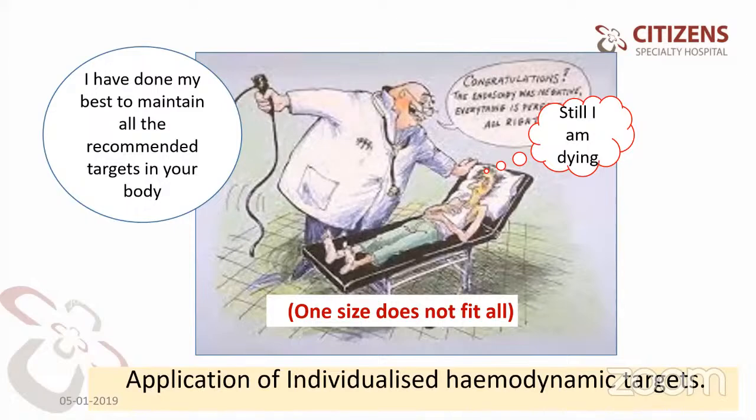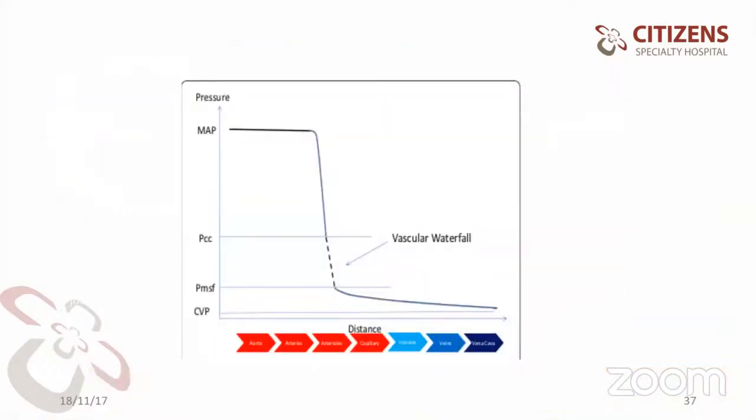So I have done my best to maintain all the recommended targets in your body, and still the patient says I am dying. So one size does not fit all. Application of individualized hemodynamic targets. That's the reason why we are training every week, two classes, one in critical care medicine and another in anesthesia. And we discuss in our regular classes that each individualized patient is very important, and we need to look into the targets and manage them. Why is this happening? Next slide, please.